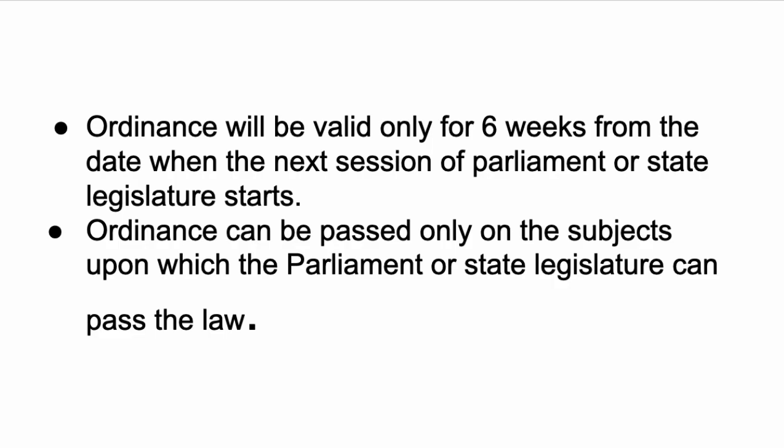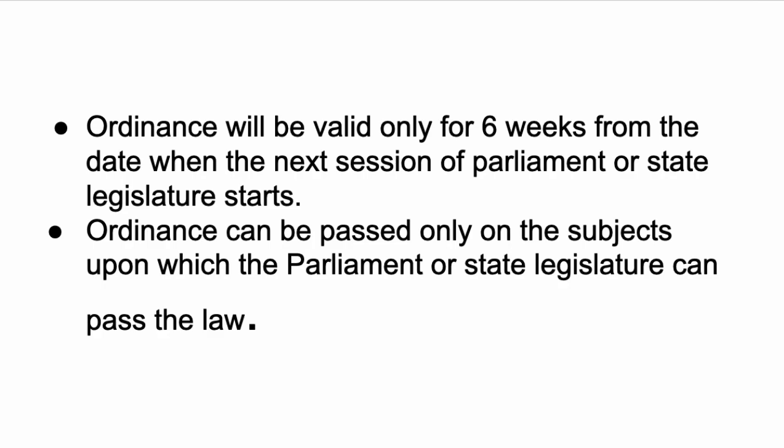The other important point to remember is that the ordinance can be passed only on the subjects upon which the parliament or the state legislature can pass the law. For example, the president cannot take away any of the fundamental rights by passing an ordinance. The governor can also issue an ordinance under Article 213, but he or she has some limitations.